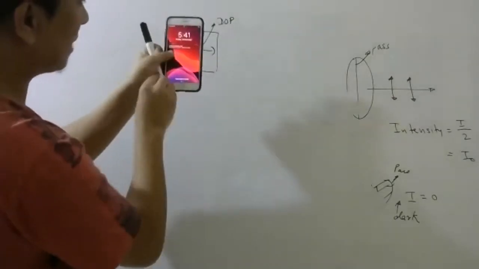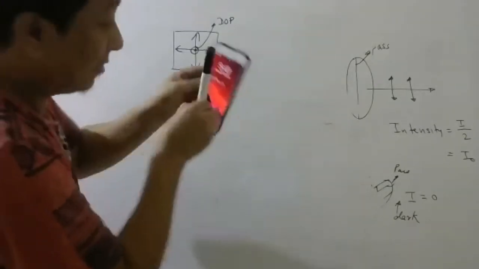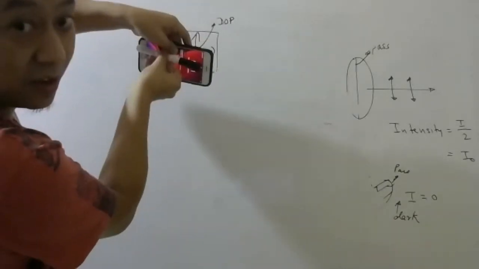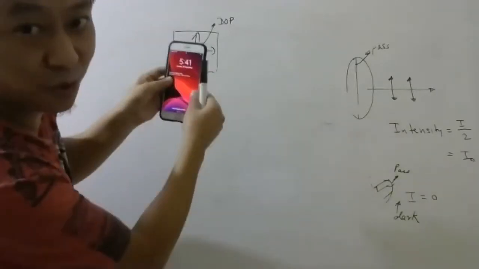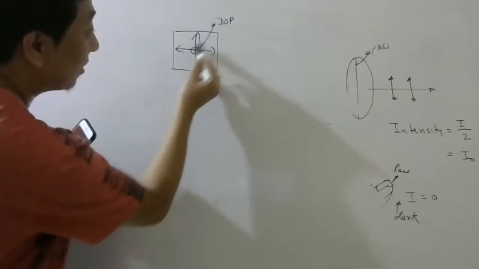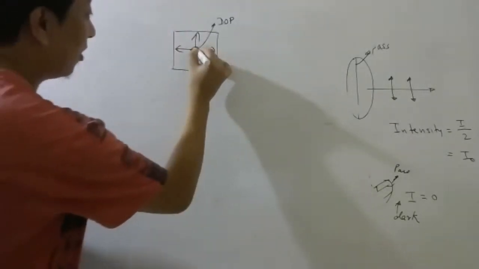If the pass axis is like this, then this one will come out. If you rotate it, then this will come out. Even if you don't rotate by 90 but by some other angle, then this will still come out, because you should remember, actually all oscillations are there.